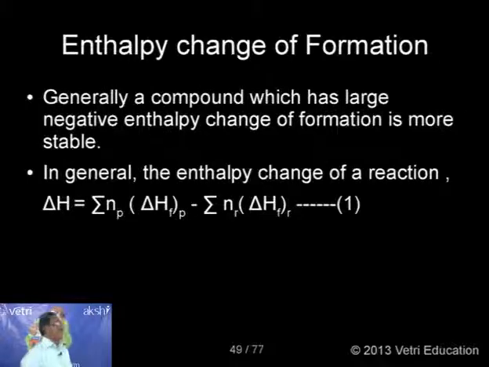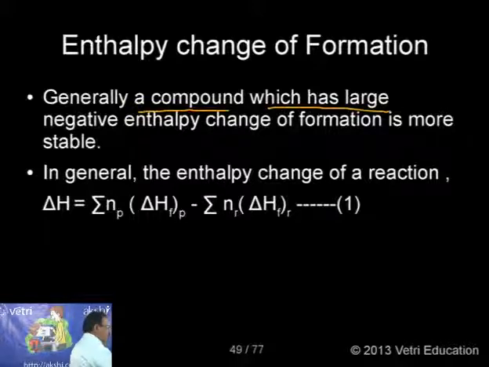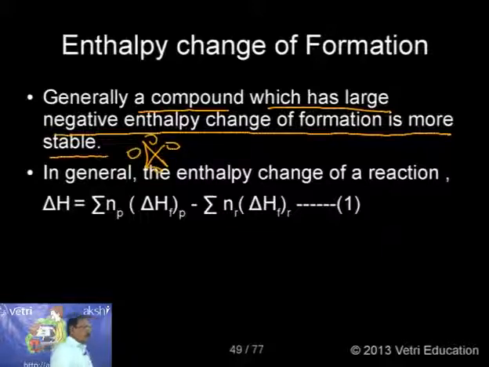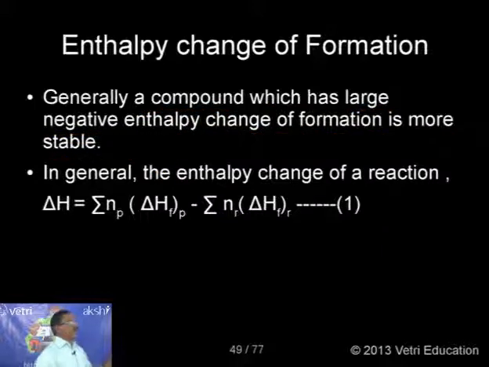Another interesting piece of information regarding heat of formation. Generally, a compound which has a large negative enthalpy change of formation is more stable. This is very interesting information. Whatever compound has the more negative value will be more stable. We have seen already ethylene and methane. Methane has a more negative value, so it is more stable.